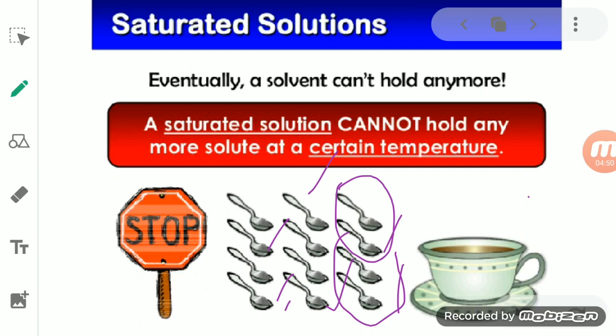Why is it so? After some time, the sugar will not get properly dissolved in it, and that stage is known as a saturated stage. So we can say that the saturated stage is that stage at which the solute cannot get dissolved into a solvent. The stage at which no more solute can be held by the solvent is known as a saturated solution.